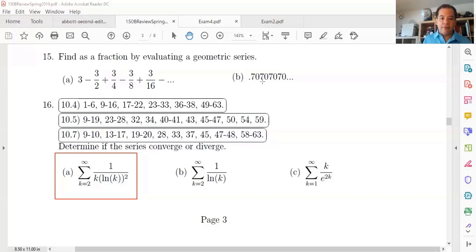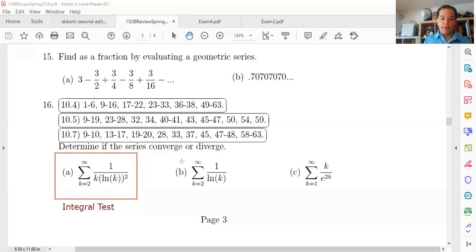So the best thing for this one is actually the integral test. Why? Because we have the ln k. What is the derivative of ln k? It's 1 over x. So that suggests that for this one, we should use the integral test. All right, now let's take a look at the next few.